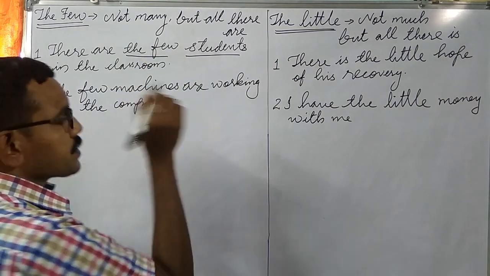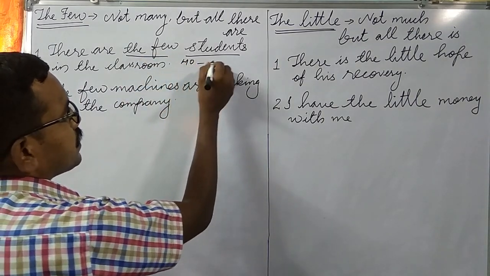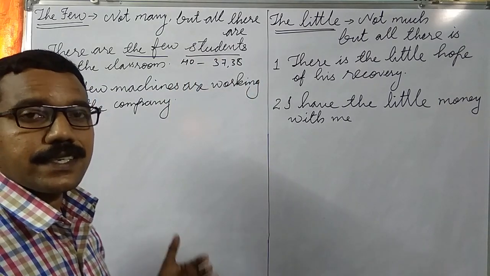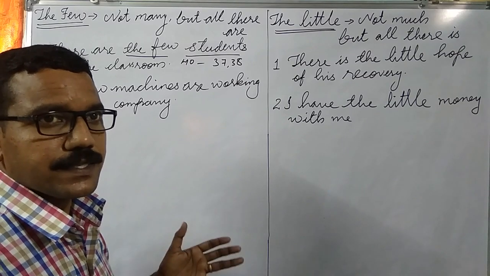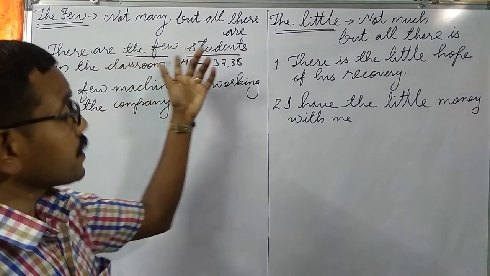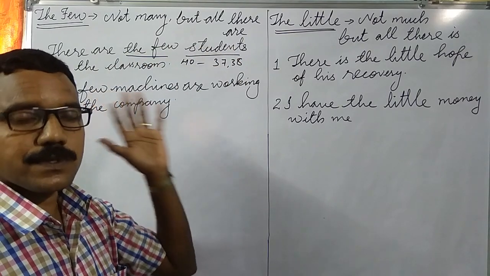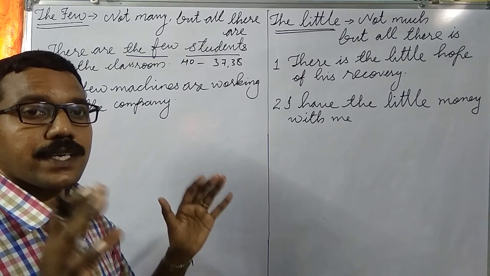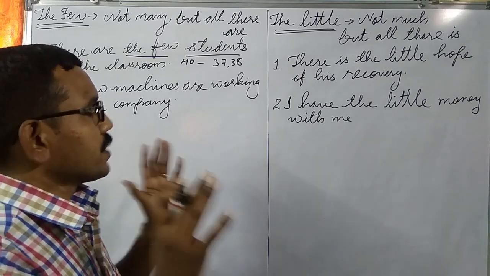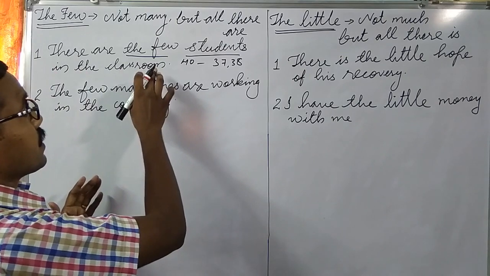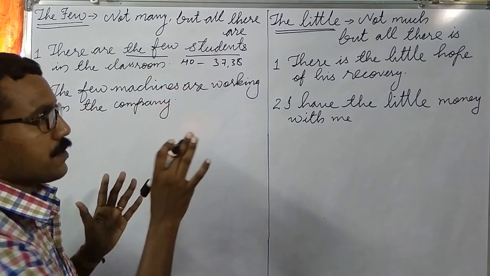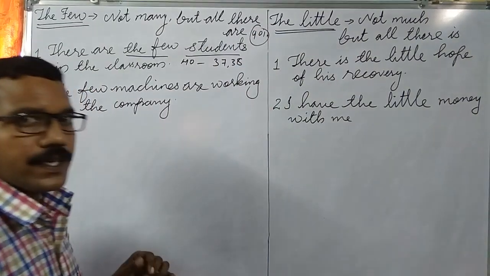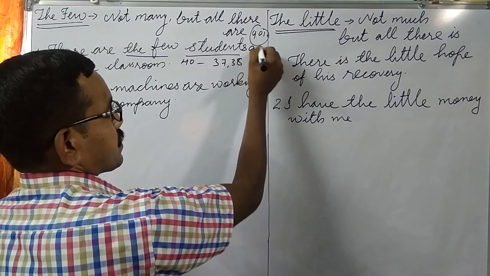The few students means here out of 40, maybe 37 or 38 students were there in the class. In this situation I can say there are the few students in the classroom. It means almost all the students were present, but not all. One or two students were absent. It shows 90% or 95% of attendance.